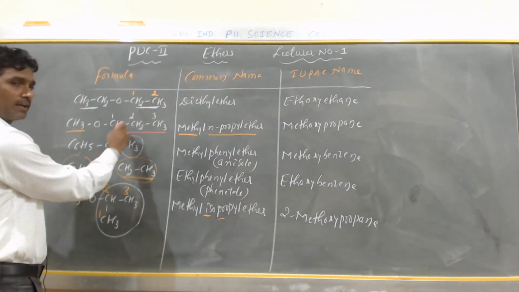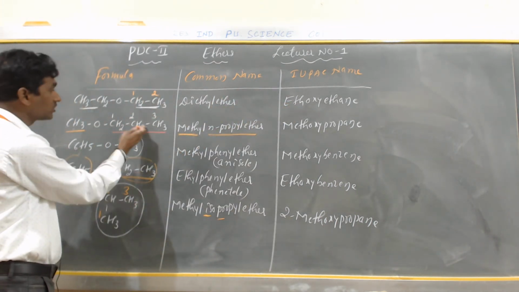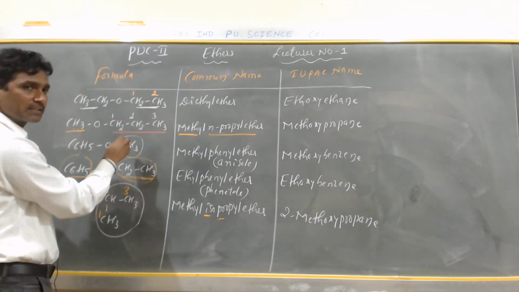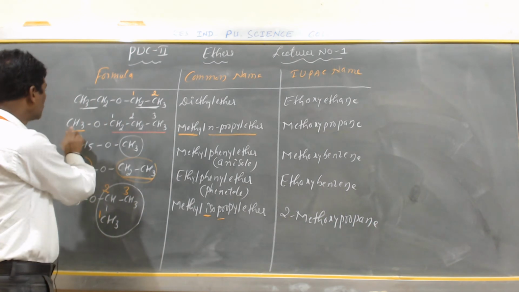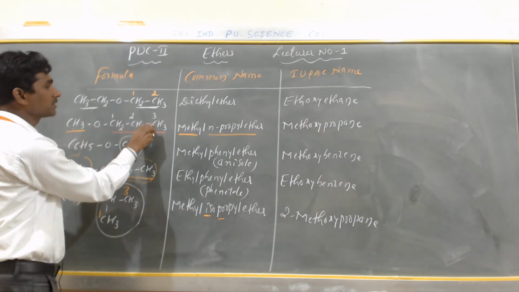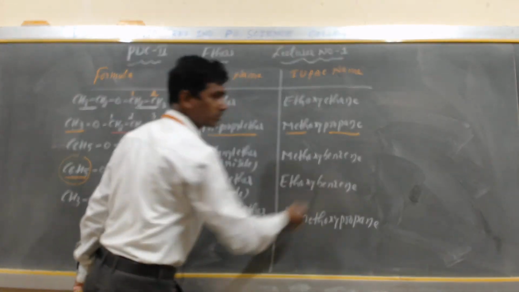Here the right side of the oxygen has 3 carbon atoms and the left is only 1 carbon. You have to select the maximum number of carbon atoms: 1, 2, 3. CH3 is called meth, O is called oxygen, so it is called methoxy. How many carbons are numbered? 3. So it is called methoxypropane.